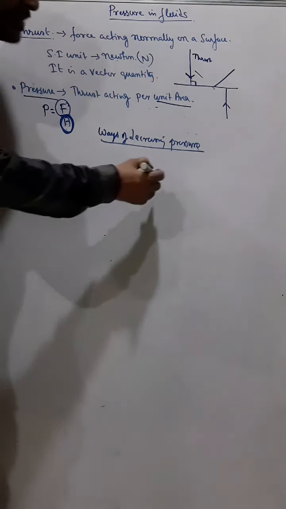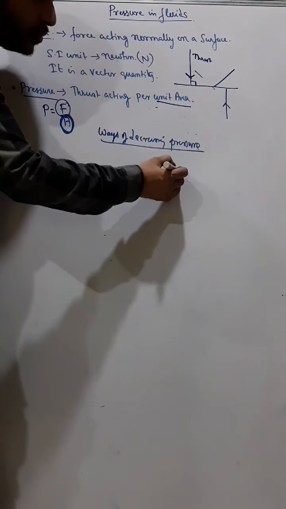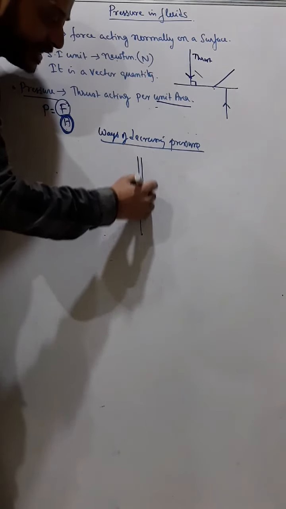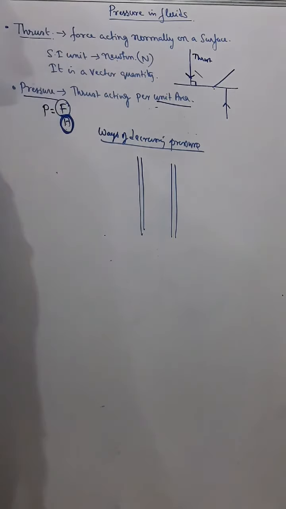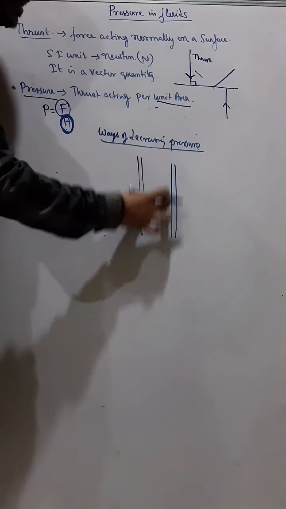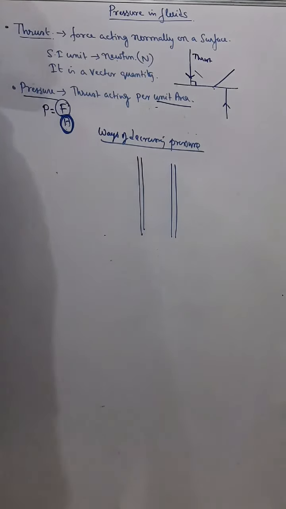And it is for the same reason that wooden sleepers are kept between railway lines. You see, these are the railway lines. Now, if there is no wooden sleeper between these railway lines, what will happen?